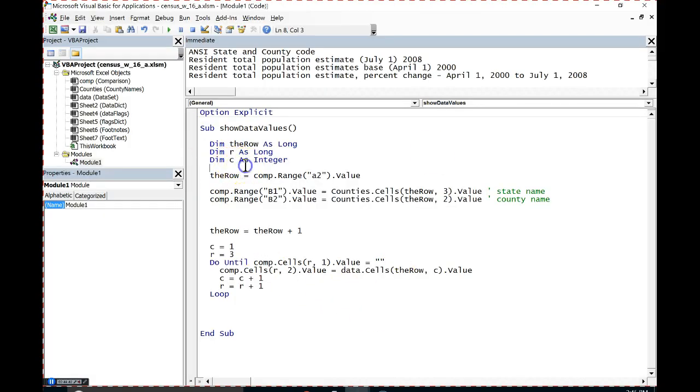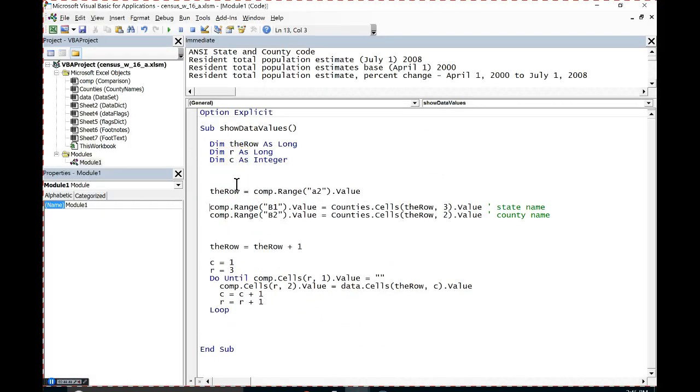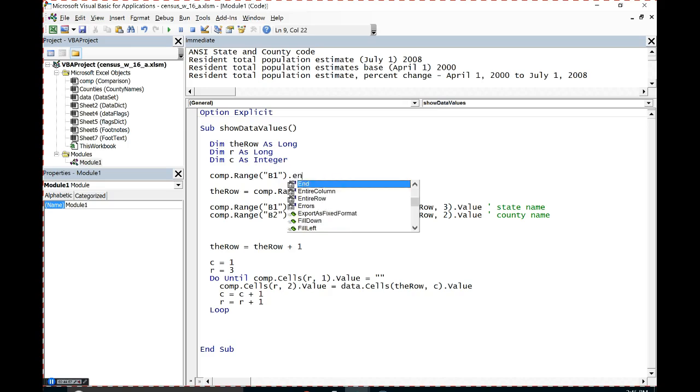Let's make that the very first thing that we do. And so all we're going to say is we want column B. There are several ways to get to that column. One is if I'm referring to a particular cell, I can say dot entire column.